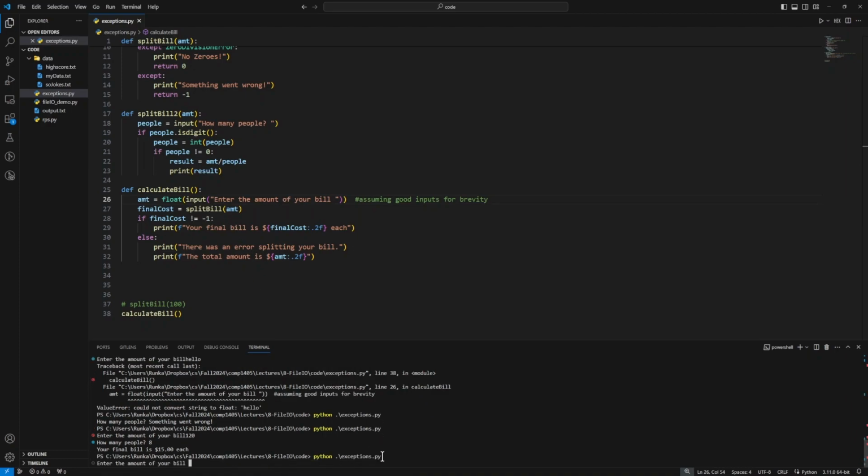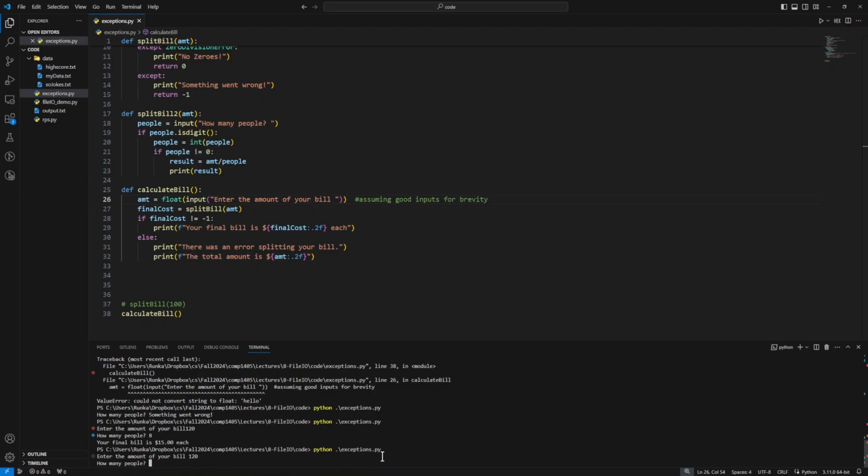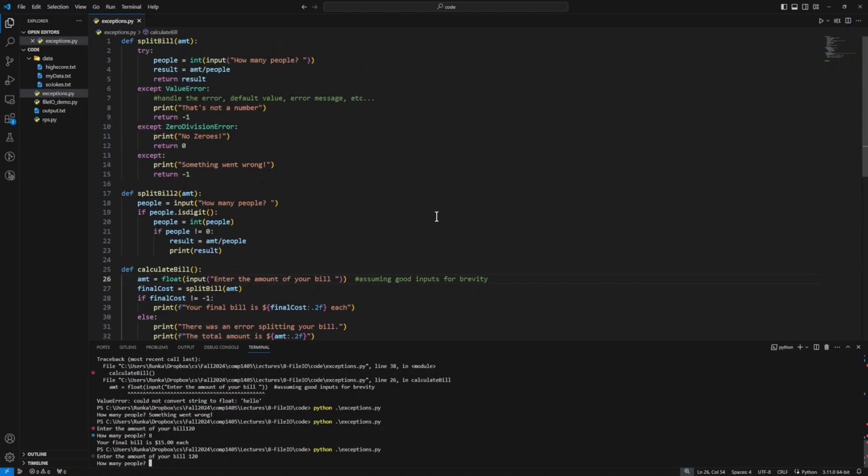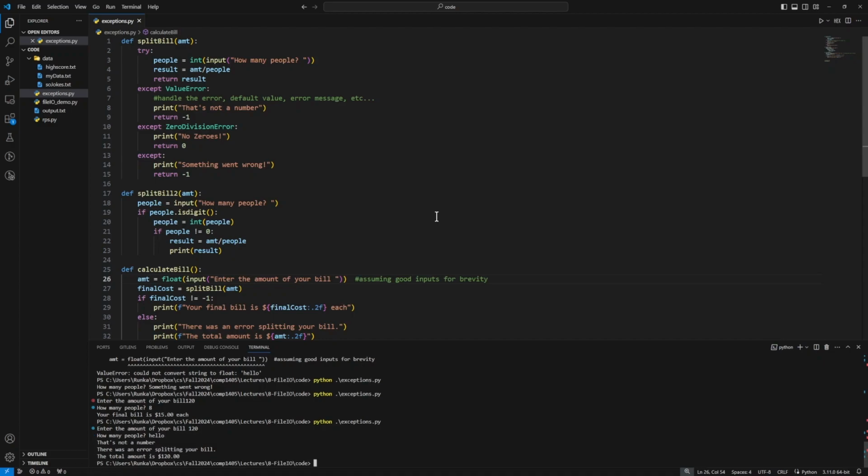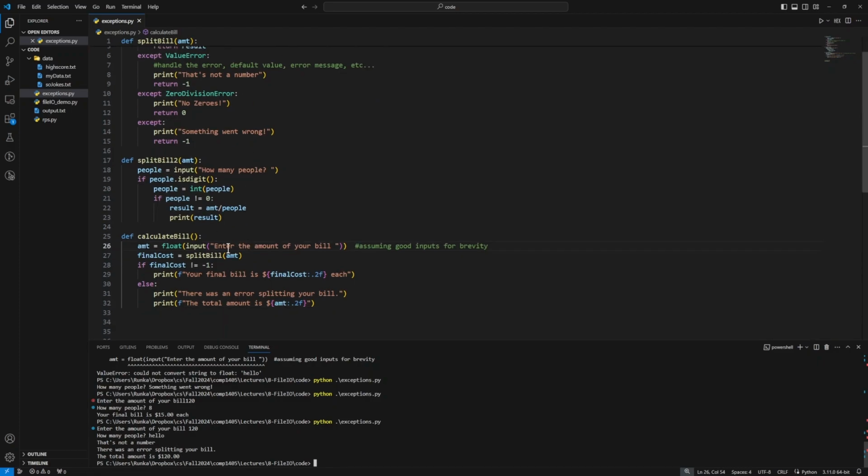And now we try it without good values. So again, in our calculate bill function, we're assuming good values, so I'll still say 120 is our amount. But for our split bill function, which is demonstrating our exception handling techniques, let's put in a bad value. I'll say hello again. So it says that's not a number. There's an error splitting your bill. The total is 120. So when we called split bill, even though this crashed, we still got back a number. That number in this case was -1.